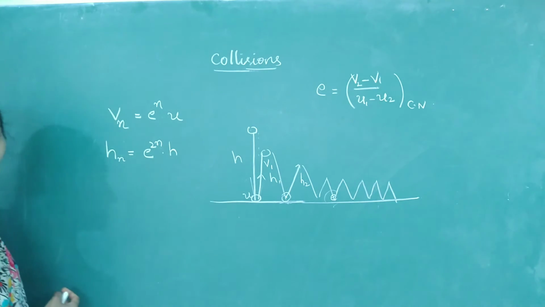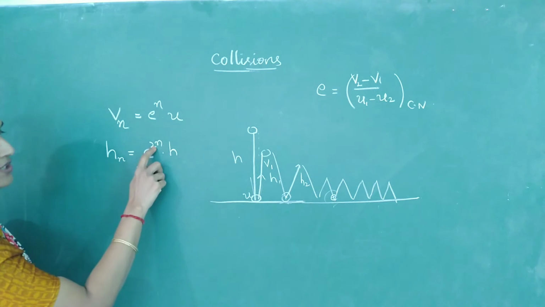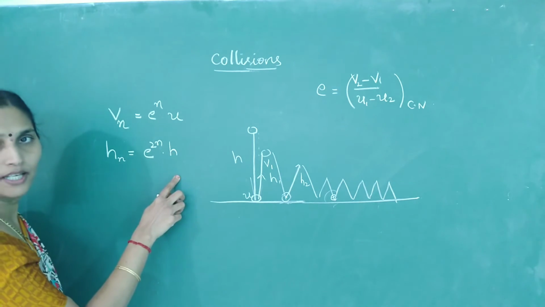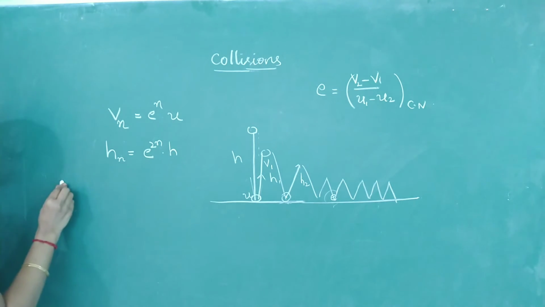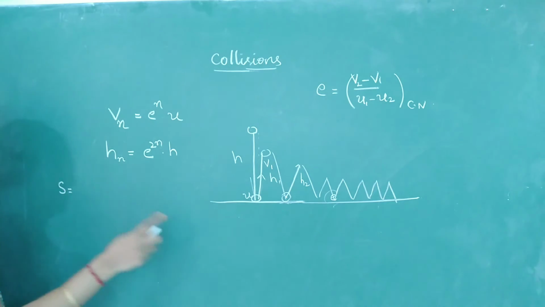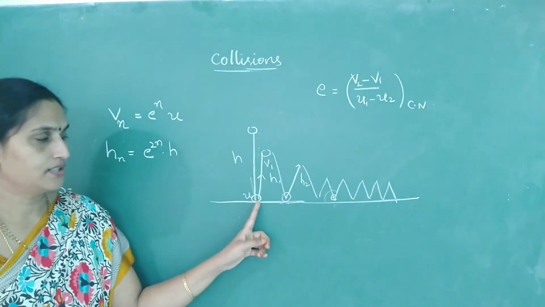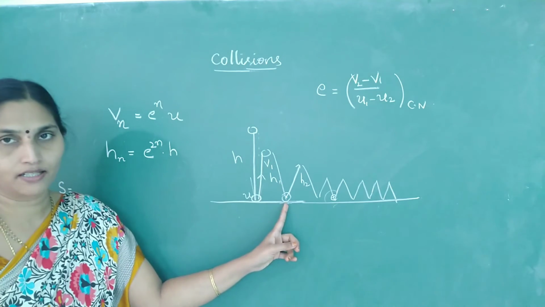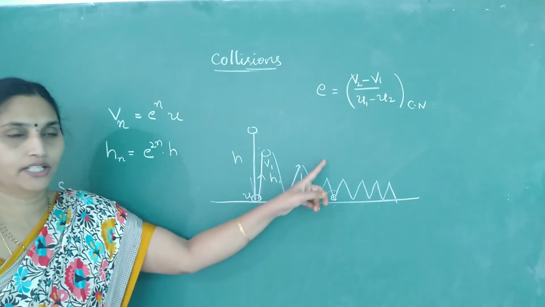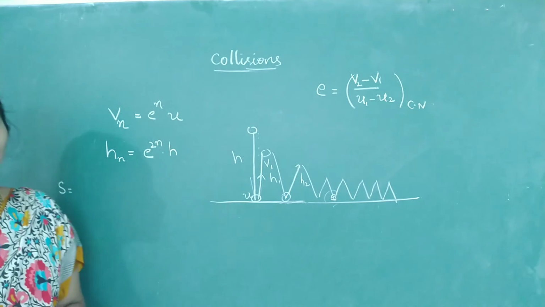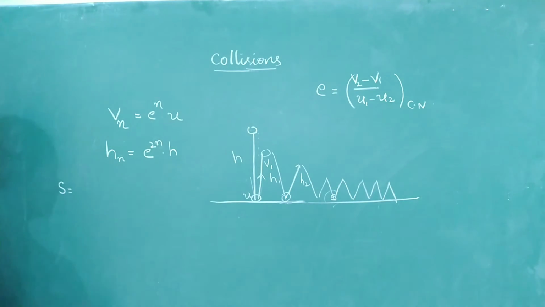So you want to find the height after the fifth collision: e to the power 10 into h. Then here itself they ask you what is the total distance travelled before coming to rest. So you are releasing it from a height h. It rises to h1, falls back, then h2, and h2, h3, and h3. If you keep on adding it up to infinity, this is obtained by geometric progression. So we have already derived it.